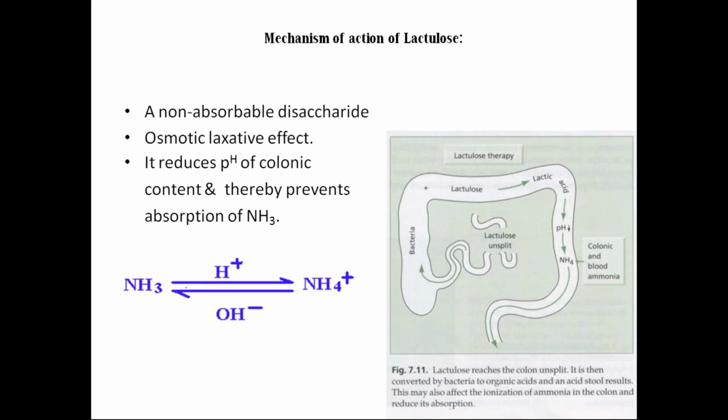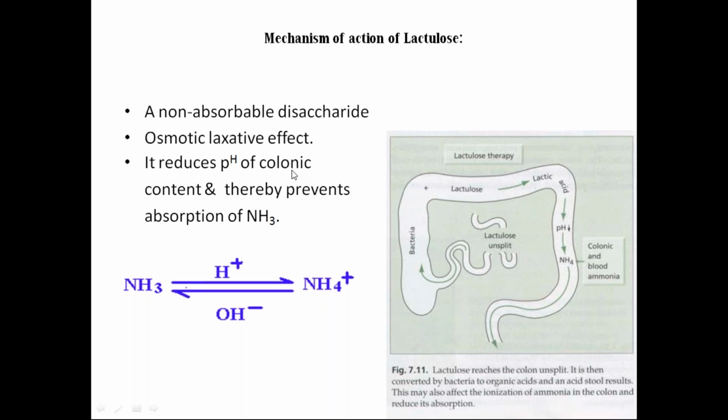So what is the exact mechanism of lactulose? Lactulose is a non-absorbable disaccharide with osmotic laxative activity, and it reduces the pH of the colonic content, thereby preventing absorption of ammonia. This is the main point, because the entire class we are discussing revolves around ammonia. The ultimate goal is to prevent the absorption of ammonia into the blood, because the liver, due to its dysfunction, cannot handle it properly.